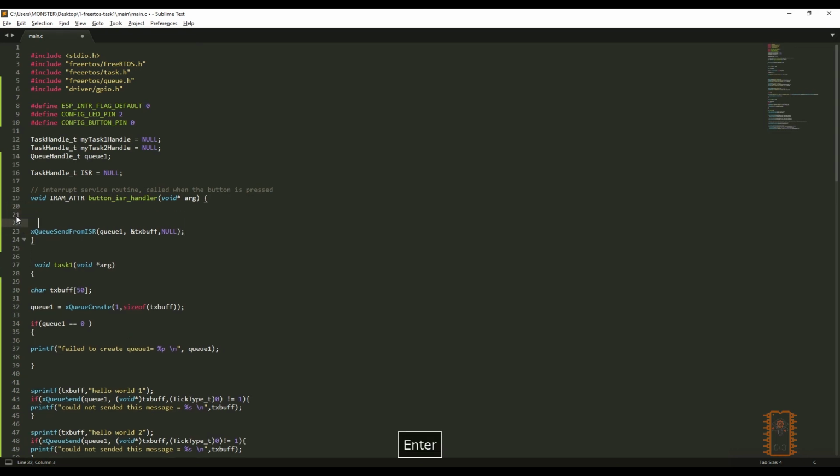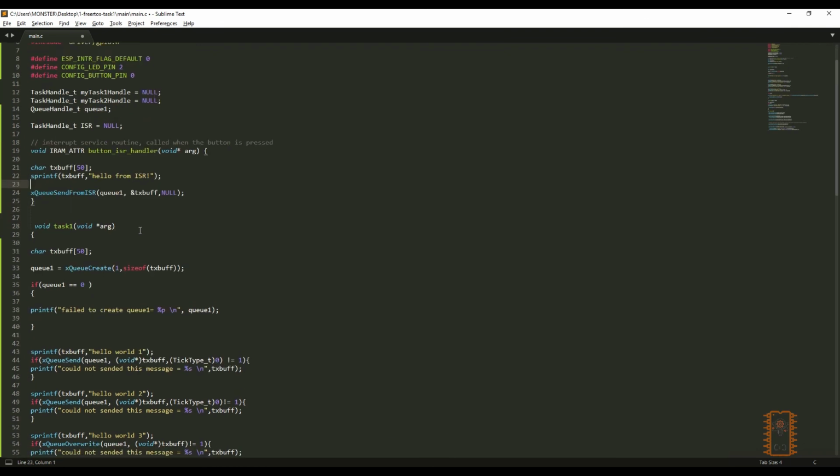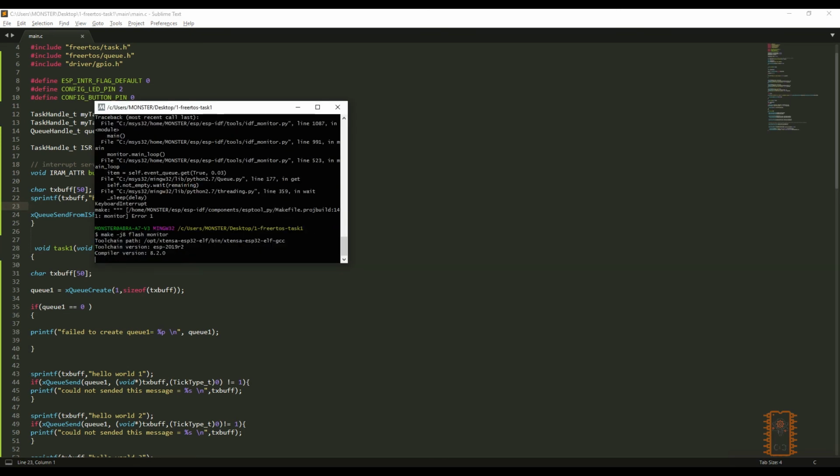And again, we should create a tx buffer because we created on task 1. If we don't create there, we got compiling error. And let's write hello from ISR inside of it. So when I press the interrupt button, QSend will work and send a data to queue buffer. Let's compile it.